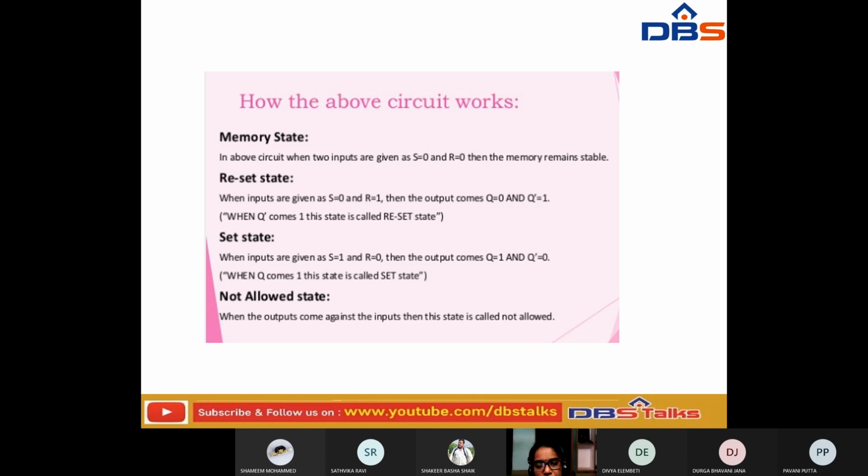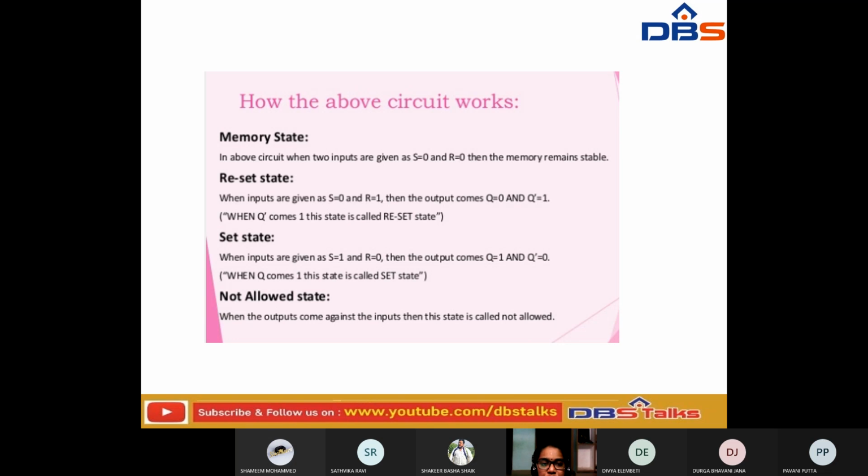Now let us see how this circuit works. If you observe the circuit in the previous slide, if both inputs are given as 0, then the memory will remain stable. When the inputs are given as S equal to 0 and R equal to 1, then the value of Q is 0 and Q dash is 1. When Q dash becomes 1, this state is called the reset state.